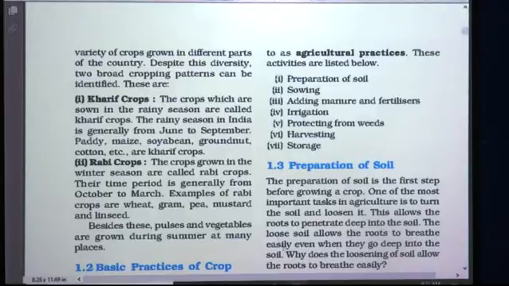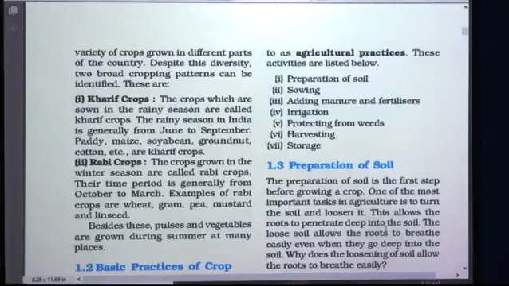So what happens when the soil is turned and loosened? It allows the roots to penetrate deep into the soil. If the roots penetrate deep into the soil, then the crops grow more properly, because roots become healthy, strong, and they absorb nutrients, water, etc. in more quantities, isn't it? But for the penetration of the roots, there should be some space, otherwise they cannot penetrate. So the space is made available by loosening the soil.